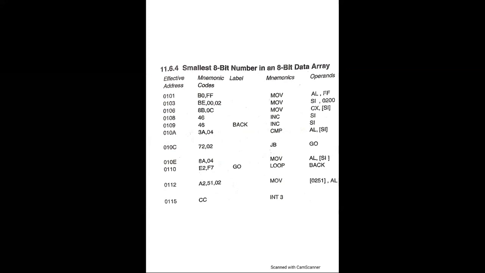These numbers are hexadecimal numbers, and the data stored in the location is 0200, we have the 06 count, and in 0201 we have 00H. In 0202 we have 54H. In 0203 we have 83H. In 0204 we have 59H. In 0205 we have A2H. In 0206 we have 86H. In 0207 we have B9H, and the result is stored in location 0251H, which is 54H.